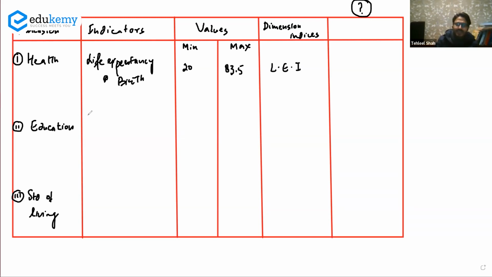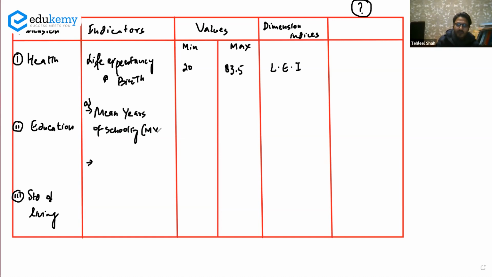Now the second dimension is the dimension of education. And the education dimension has to be covered with some indicator. And the indicators for education that we have there are two indicators. Amartya Sen and N.J. Cole gave us two indicators of education. The first indicator of education, indicator 1, is mean years of schooling.